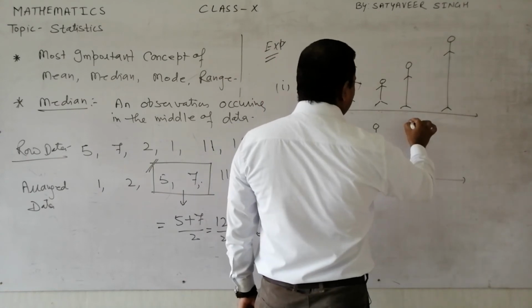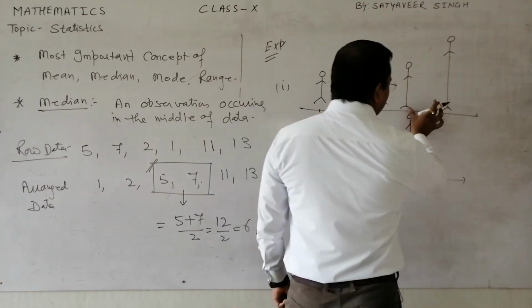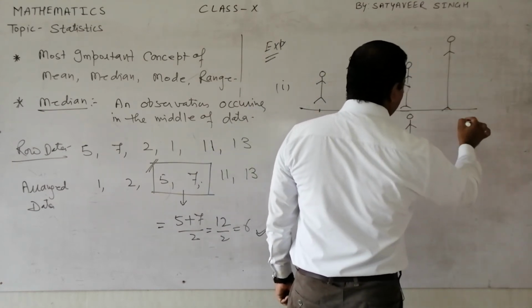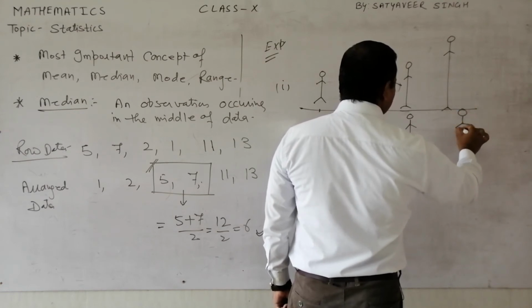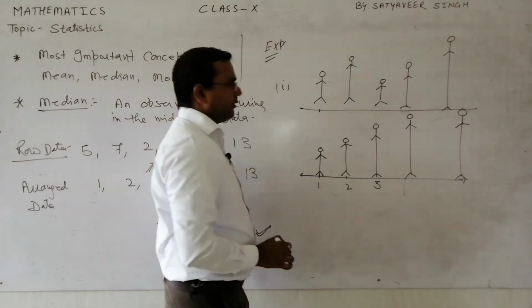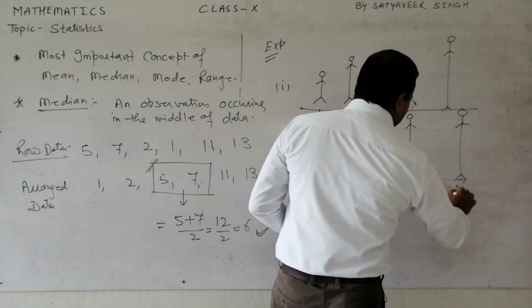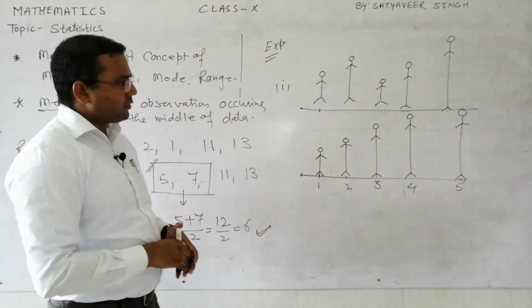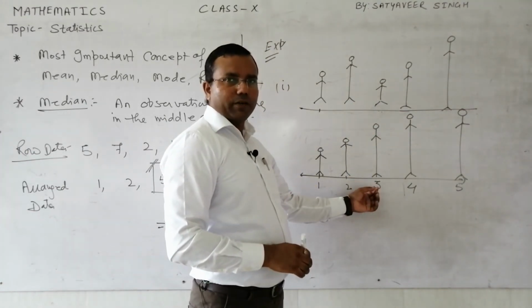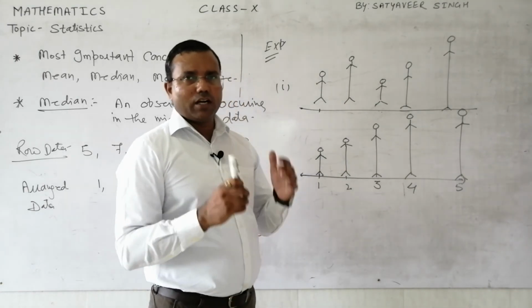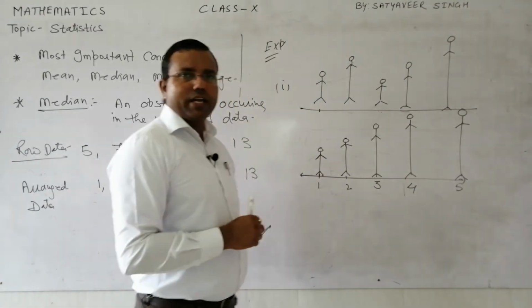So in this way we have arranged them properly so that we can easily find out who is the longest and who is the shortest in the class. So like this they arranged. And now if I am asking, this is 4, this is 5, what is the median? Obviously we can say this one is in the middle. So this boy was in the middle, we have taken him out. Okay, you are the middle one in the class. Like this we can find out what is the median of the data.